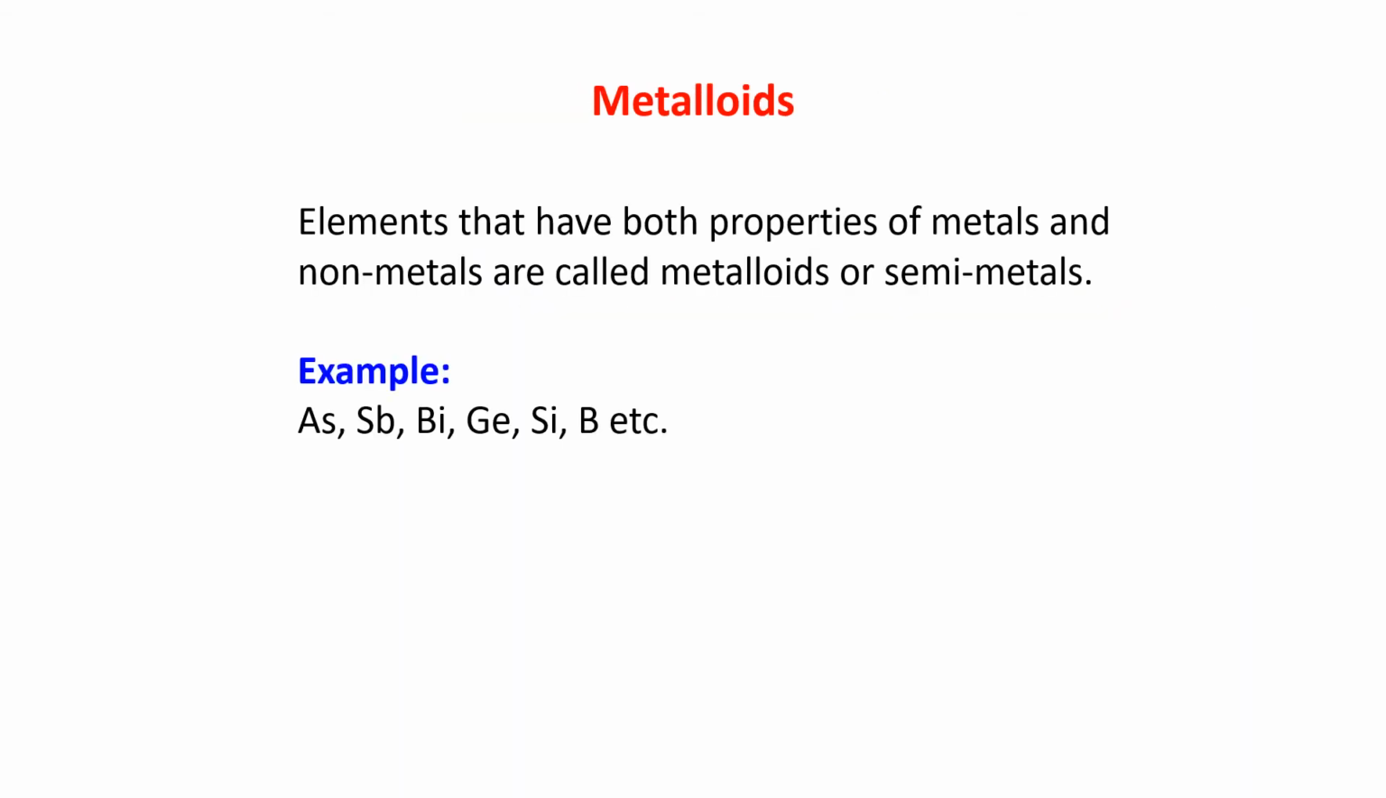Next is metalloids. Elements that have both the properties of metals and nonmetals are called metalloids or semi-metals. They have both the properties of metals and nonmetals present in them. Examples of metalloids: arsenic, antimony, bismuth, germanium, silicon, boron. All these are examples of metalloids.